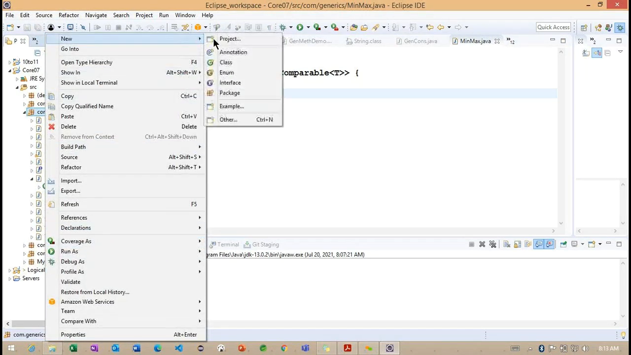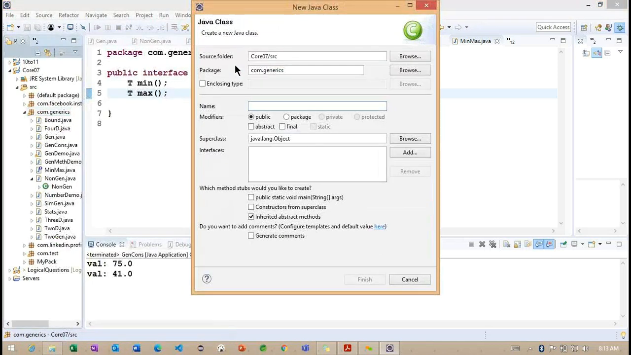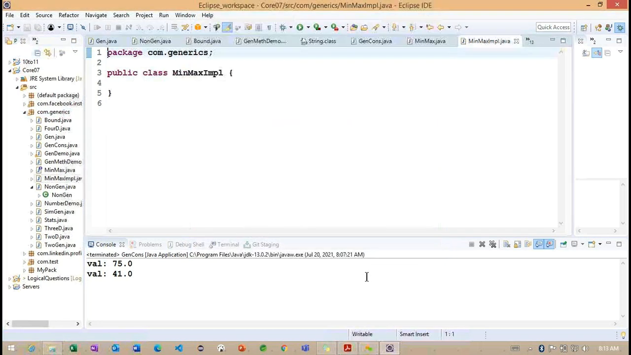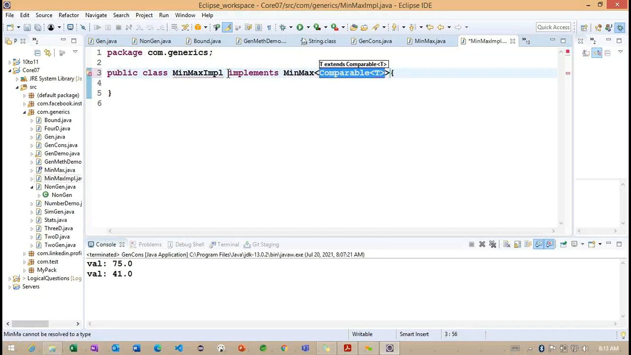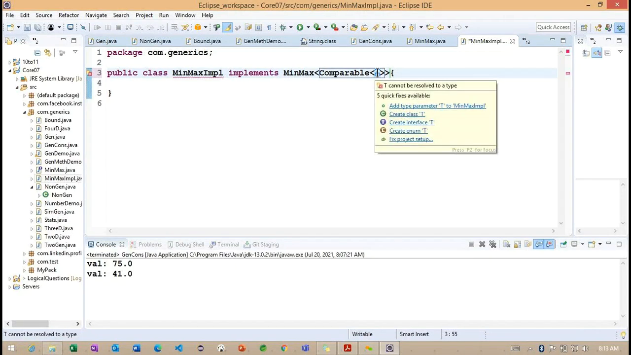Now what I want to do is implement this particular interface. MinMaxImpl is basically our implementation class for the interface here. So let me implement MinMax here. MinMax, but here it is expecting T.